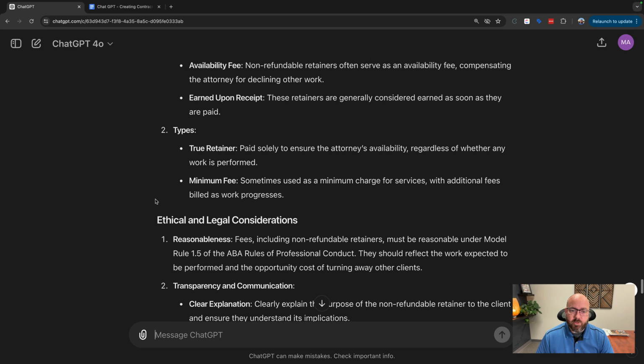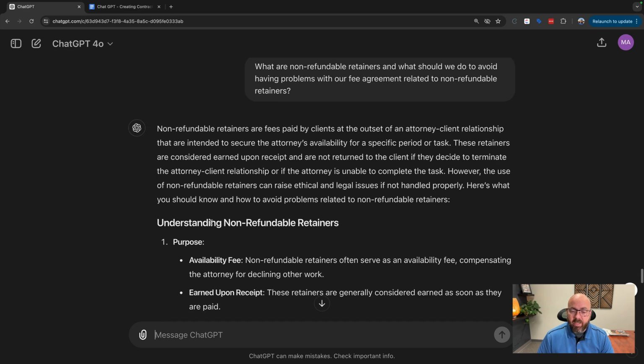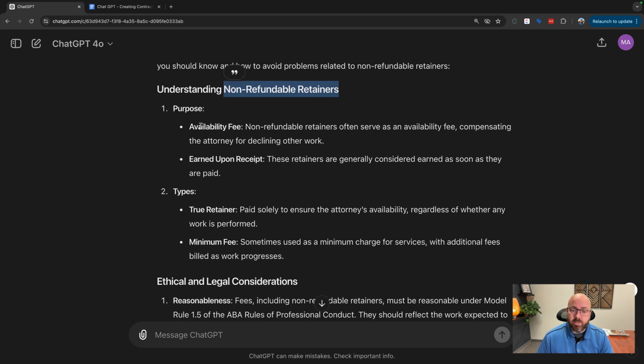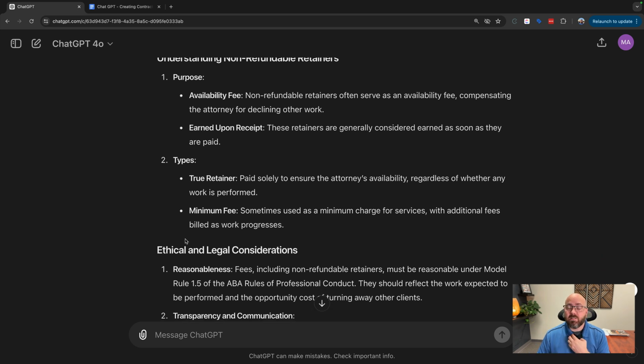Okay, I understand now. So non-refundable retainers are actually something that may be a little bit more common that I just have never heard it called that. But this is where you charge a flat fee for work, and apparently the amount of work needed is maybe a lot less than might normally be done. And so the full fee is retained and kept even though the amount of work needed was a lot less than expected. Here's an example.